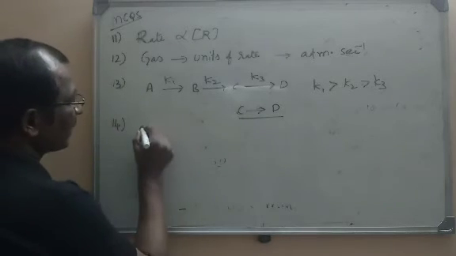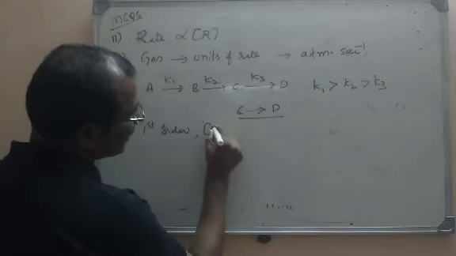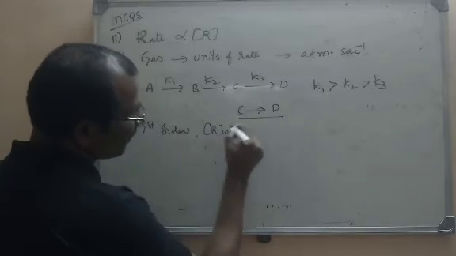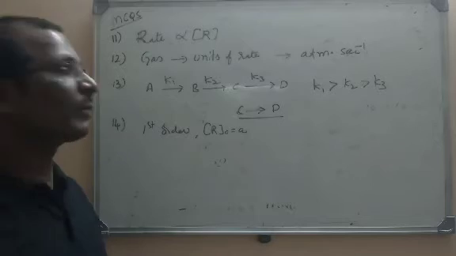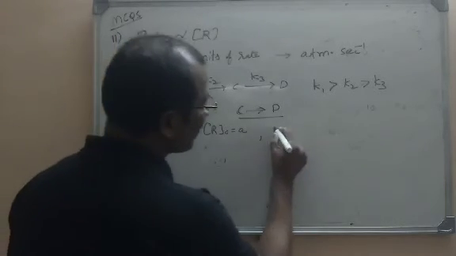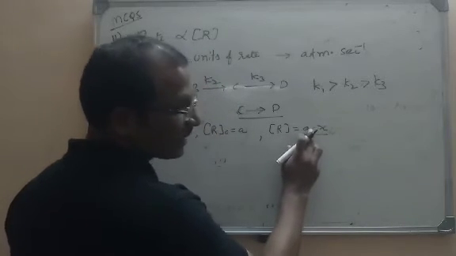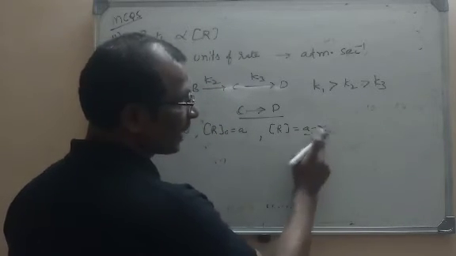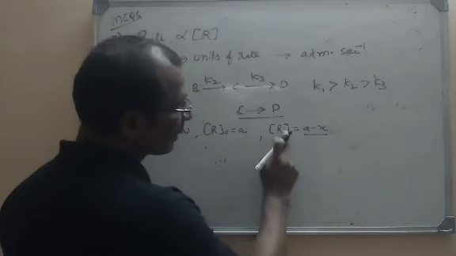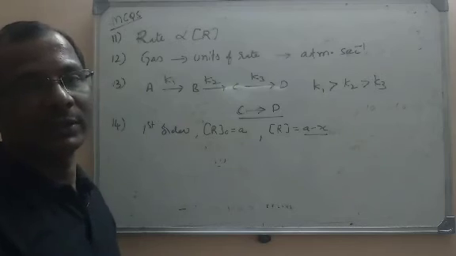So a first order reaction is given, and initial concentration is given as A. Look here, in some problems in place of R0 we will use A also. So in place of R we use A minus X. A means initial concentration, X is the amount reacted. So R0 is equal to A and R is equal to A minus X. Even in the formula we can use this.